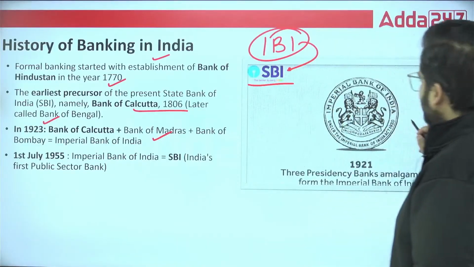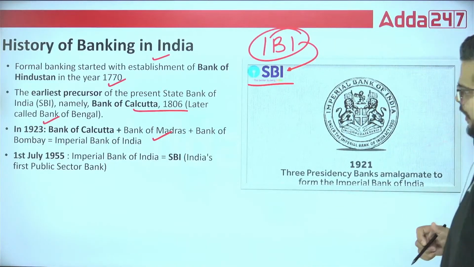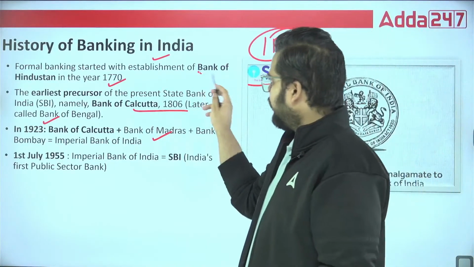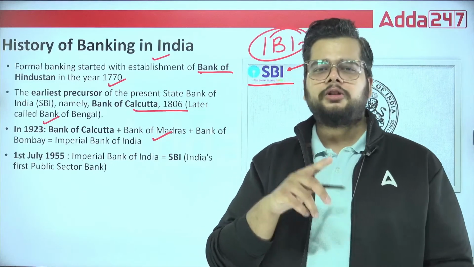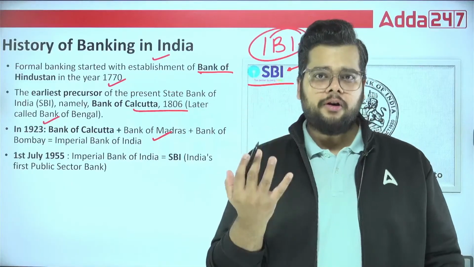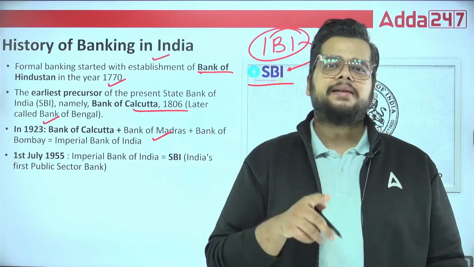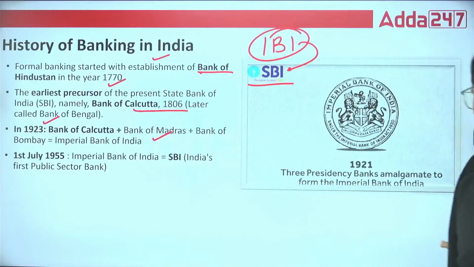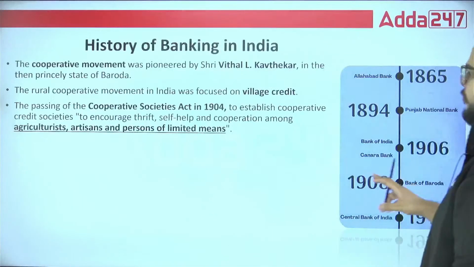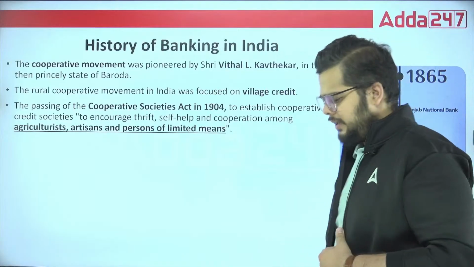So what is important from this particular slide? Bank of Hindustan 1770; Imperial Bank of India was formed by the merger of which all banks; and SBI started its operation from which date? So 1st July 1955. All these things are very important for the examination.